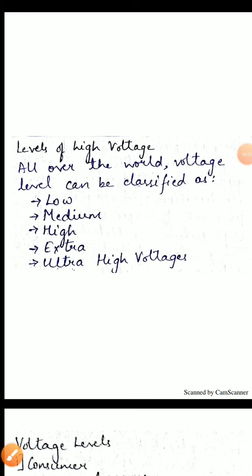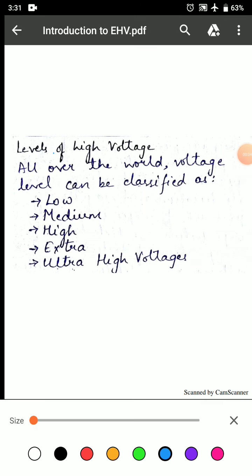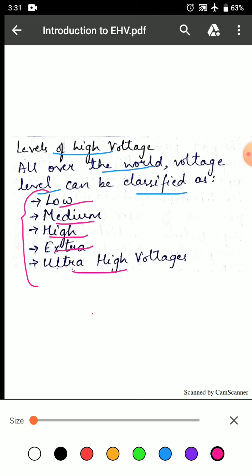Let us study about levels of high voltage. All over the world, voltage level can be classified as low voltage, medium voltage, high voltage, extra high voltage, ultra high voltage. However, the exact magnitude of these levels can vary from country to country. Hence, this system of technical terms for voltage levels is inaccurate.